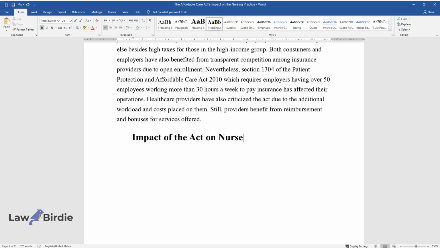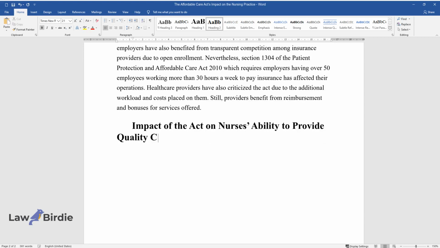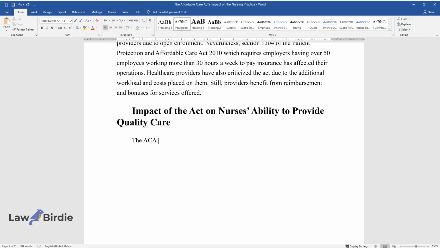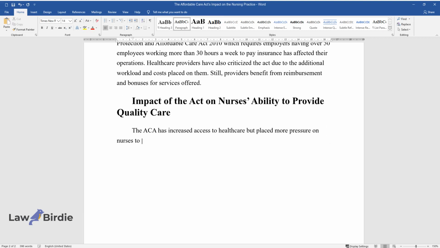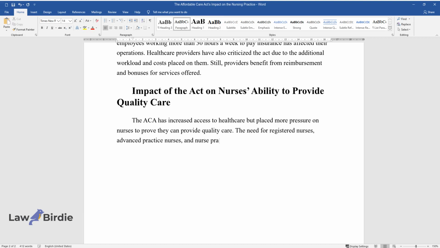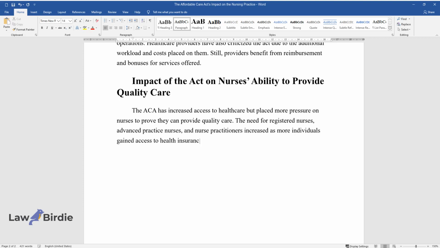Impact of the act on nurses' ability to provide quality care. The ACA has increased access to healthcare but placed more pressure on nurses to prove they can provide quality care. The need for registered nurses, advanced practice nurses, and nurse practitioners increased as more individuals gained access to health insurance.